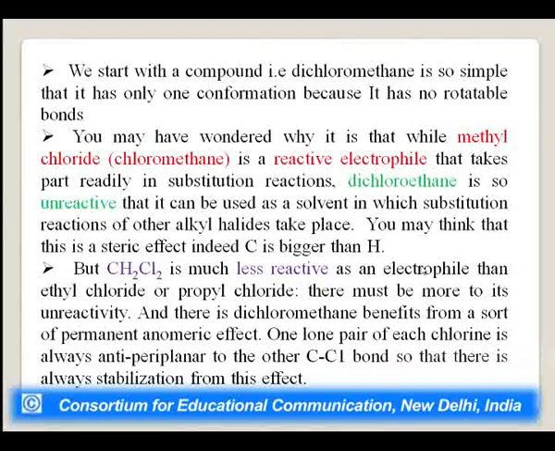You may think that there is a steric effect, indeed chlorine is bigger, we know it, than hydrogen, but dichloromethane is much less reactive as an electrophile than ethyl chloride or propyl chloride, because there must be more to its unreactivity. And dichloromethane benefits from a sort of permanent anomeric effect. We have discussed stereoelectronic interactions. One lone pair of each chlorine is always anti-periplanar to the other carbon chlorine bond, so that there is always stabilization from this anomeric effect.